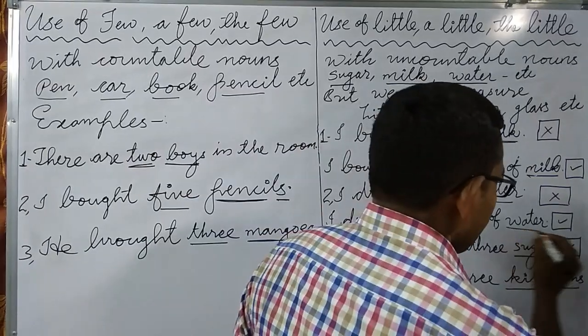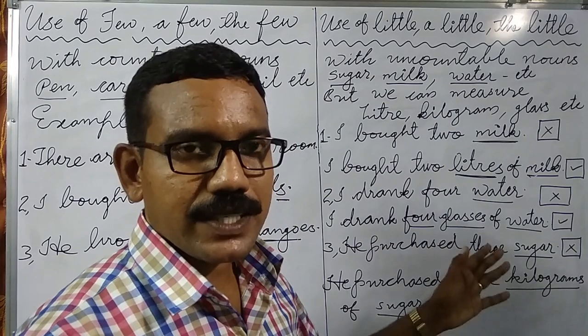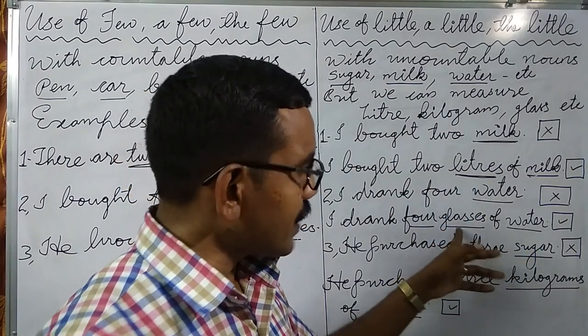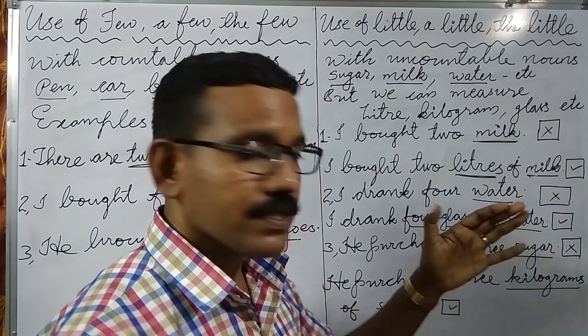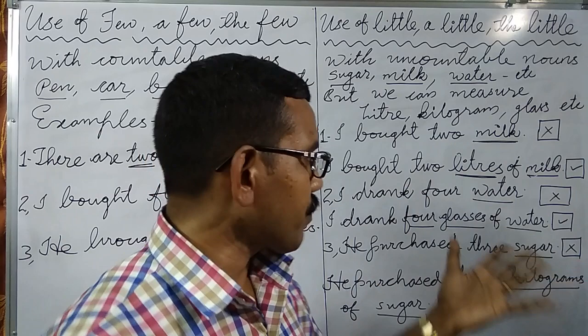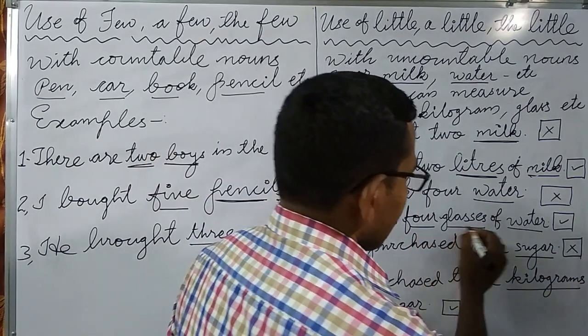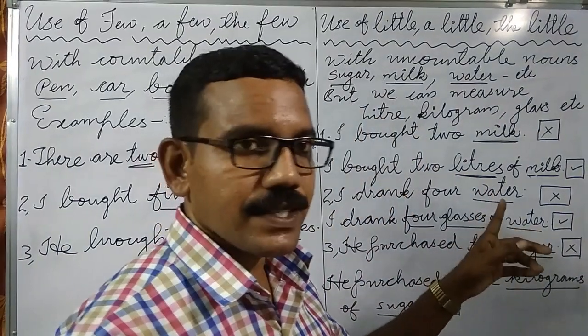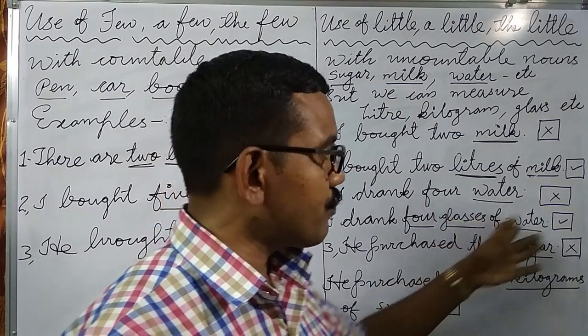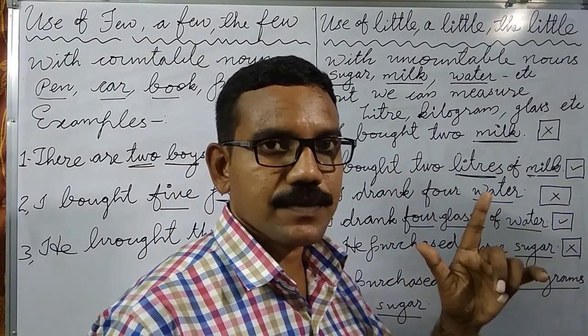Here the noun is water. It's an uncountable noun, but we can use glasses of water. How many glasses of water? 4 glasses. Glasses can be counted. Here 4 glasses, not glass. 4 is the adjective used here, so we use glasses of water, not waters.